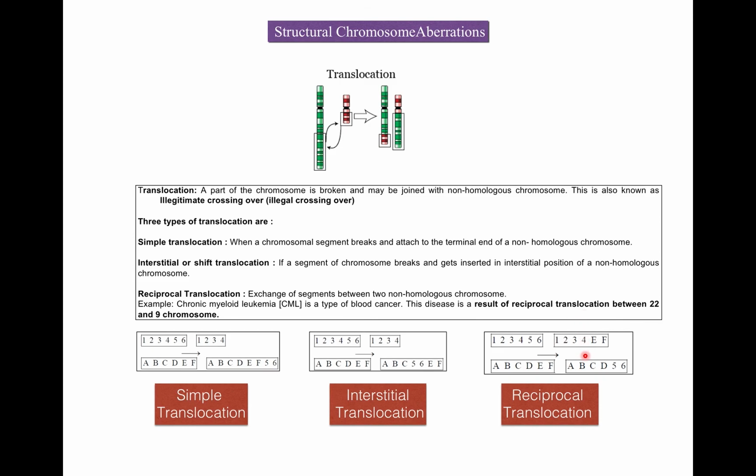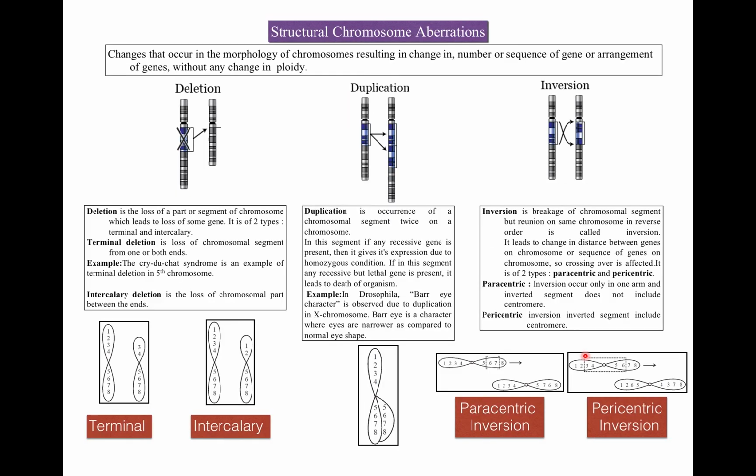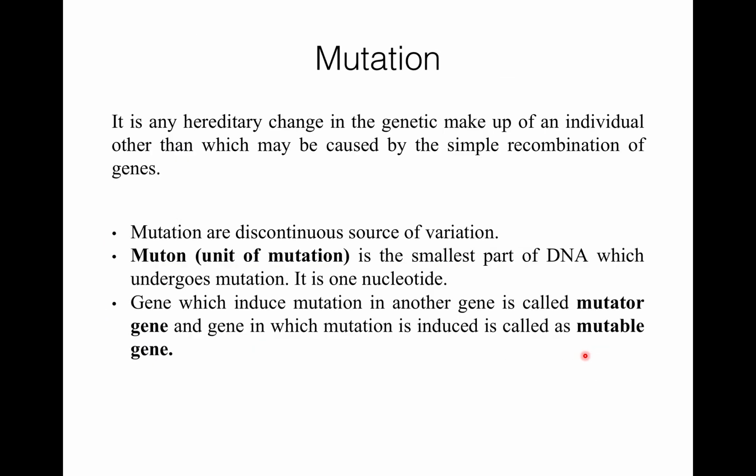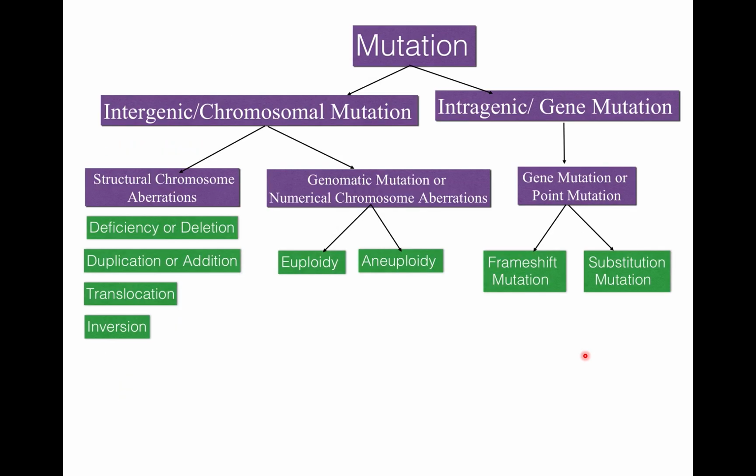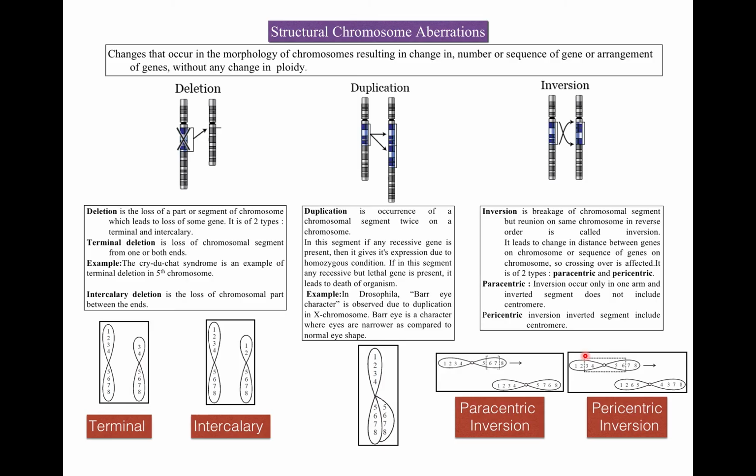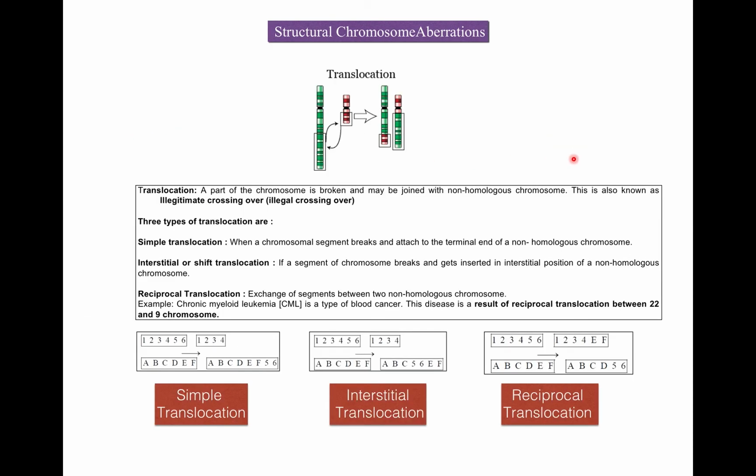So in today's lecture, first of all, I explained what is mutation, then history, then types of mutation. There are mainly two types of mutation, chromosomal and gene. Then I explained deletion, duplication, inversion, and lastly translocation. Thank you.